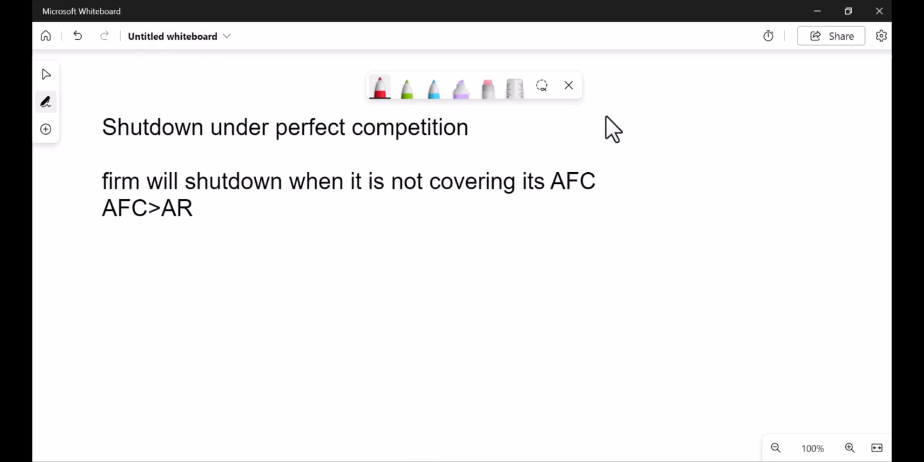In our today lecture we are going to discuss when a firm will shut down. Basically a firm will shut down when it is not able to cover its fixed cost. So the shutdown condition is that when the firm is not covering its average fixed cost, in this situation the firm will have to shut down its business. So when average fixed cost is greater than average revenue, then the firm will shut down its business.